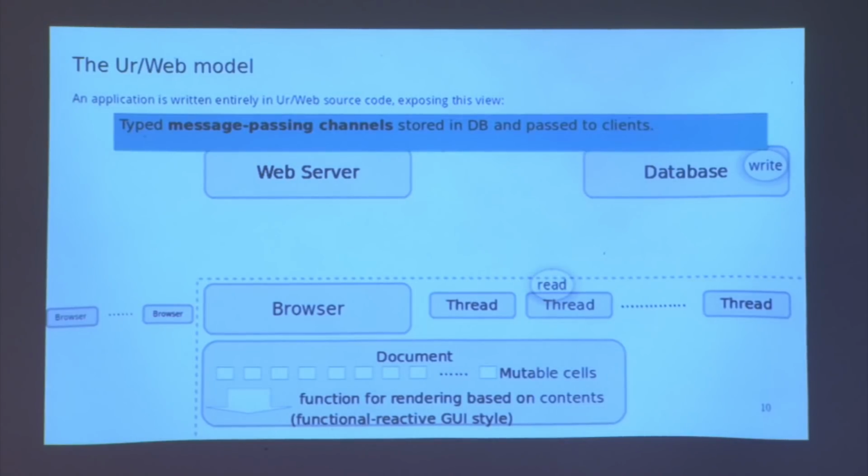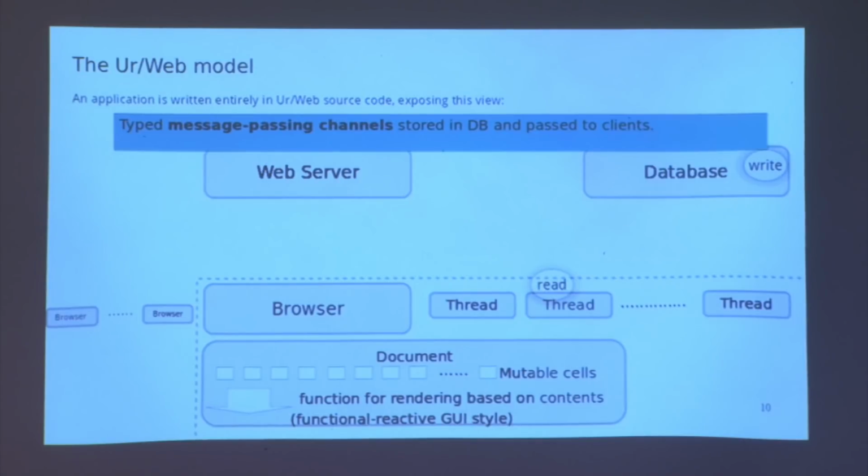And the last piece is one of the built-in abstractions that Ur Web applications use: channels for passing messages between different machines. So each channel has a type which expresses what kind of data can flow over it. You don't have to convert things to and from string or JSON or anything else to make this work. And channels can live in the database.